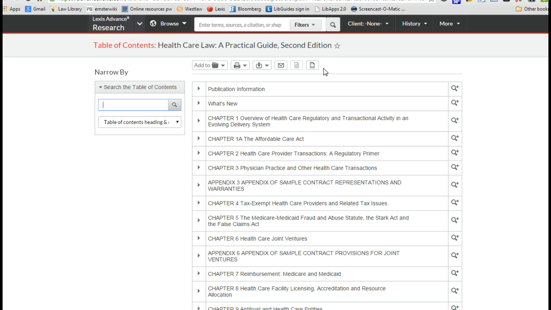I had already logged into Lexis before clicking on that. If you haven't logged into Lexis, all that will happen is you'll see an interim screen that requires you to put in your Lexis ID information, and then after that it will bring you straight to this screen. So this is pretty good. I can see the various chapters, and if I want to dive into those chapters and read about healthcare law, I can do that. I can search this treatise up here.